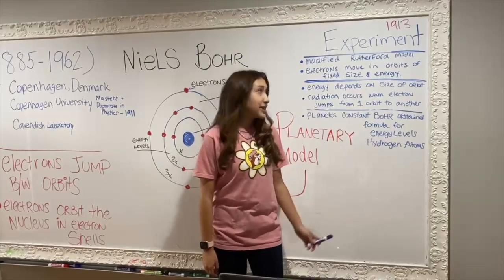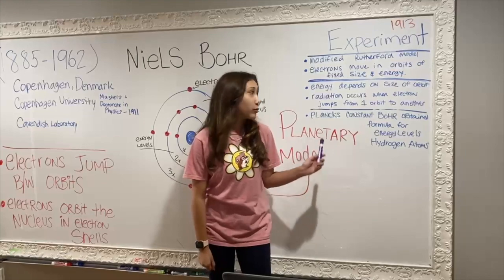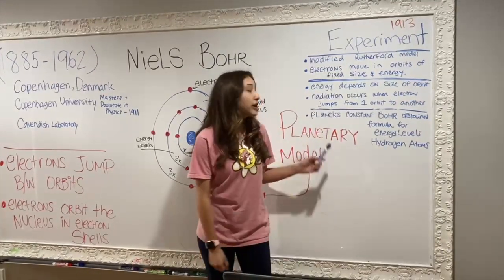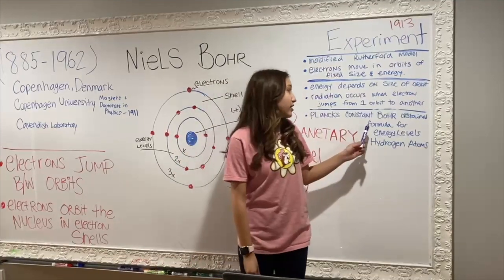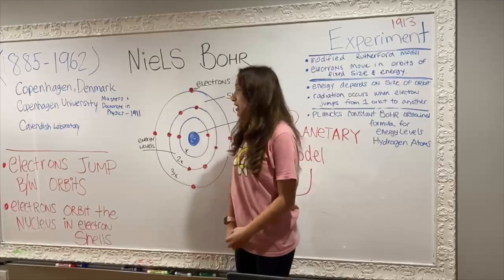In 1913, he did his experiment and he modified Rutherford's model by requiring that the electrons move in orbits of fixed size and energy. He found that the energy depends on the size of the orbit, and radiation occurs when an electron jumps from one orbit to another. He used Planck's constant and formulated a formula for the energy levels of the hydrogen atoms.